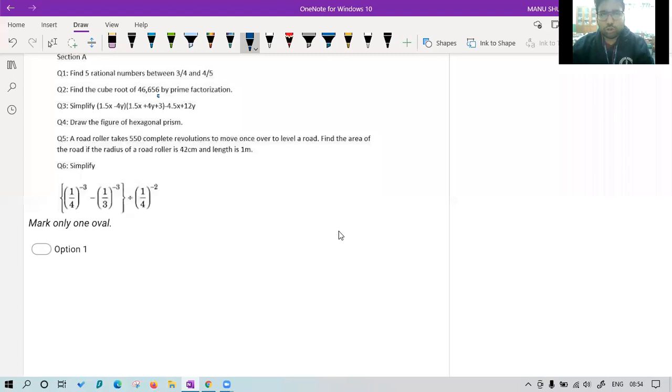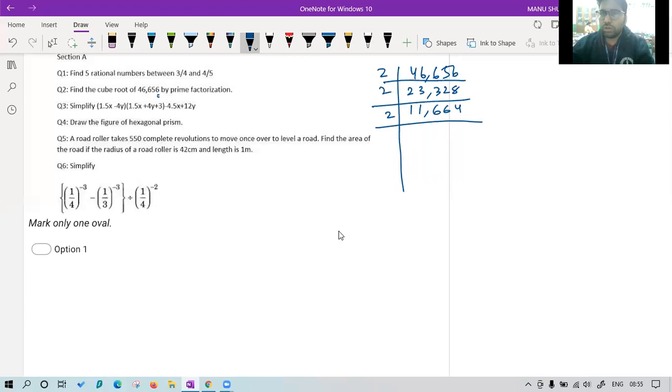So let's see. We have to find the cube root of 46656. So we will go for, yes, actually now it is correct. 46656. Again, we will start with a prime number, that is 2. 2 to the 4, 2 3 the 6, 2 3 the 6, 2 to the 4, 2 8 the 16. Then 2 1s are, 2 6 are, 2 4s are, and so on. If you go on, you will get the answer as 36, I guess. Class, please confirm. Have you all got this answer 36? Is it correct?